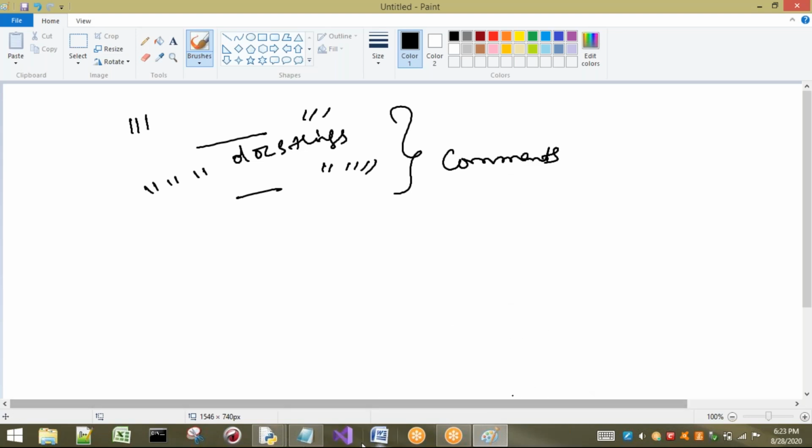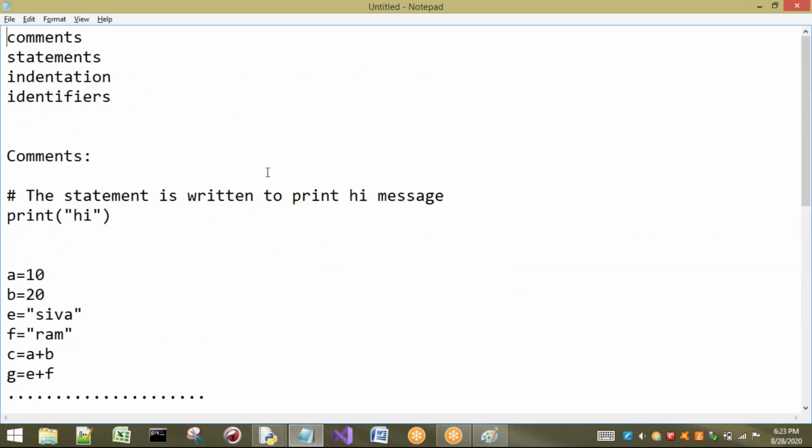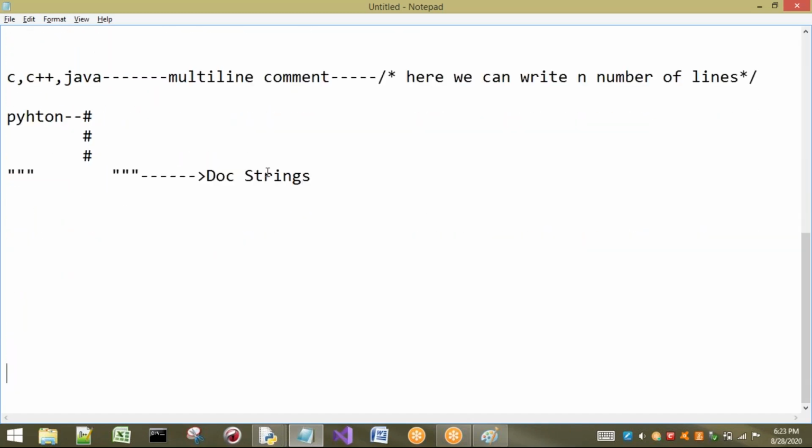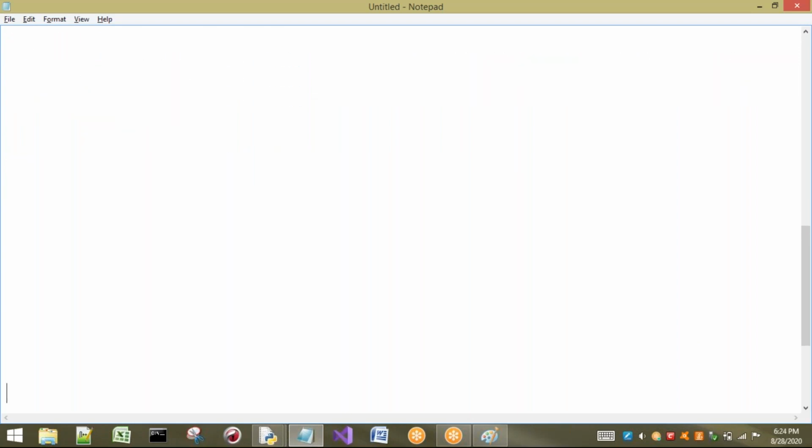Next, let us see the second concept, that is statements. What is meant by a statement? If you talk in English, a statement is something which tells us something positive, true or false. For example, the sun rises in the east. True or false? Yes, true. It's a statement. Milk is black in color. It's false, but it is also a statement. In the mathematical foundation way, we can say a statement is something which is either true or false.